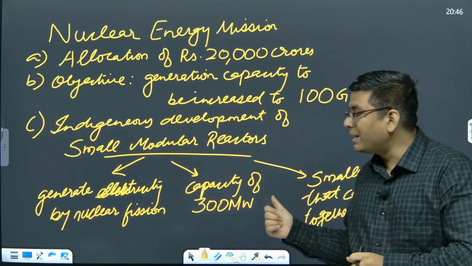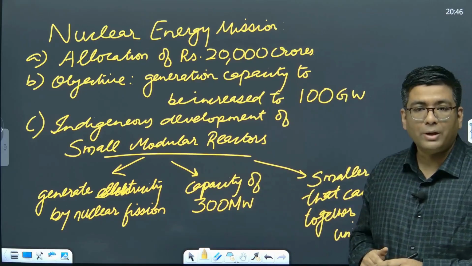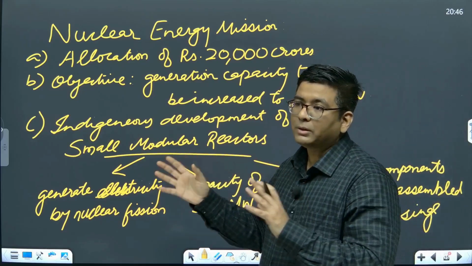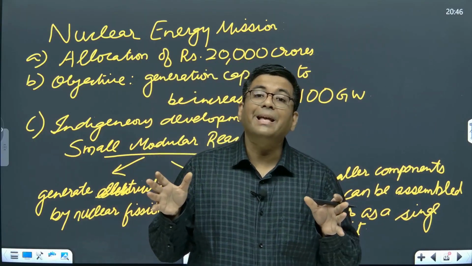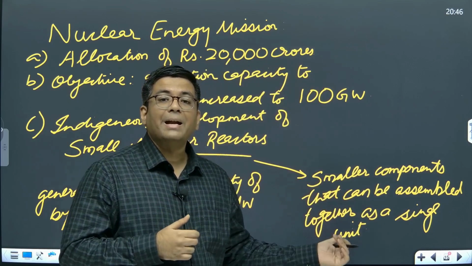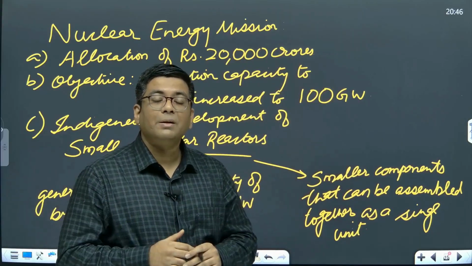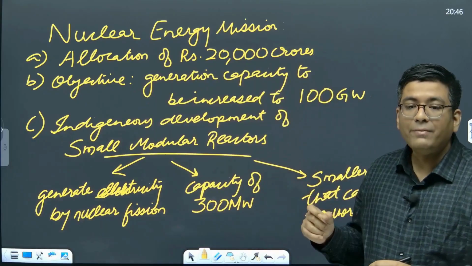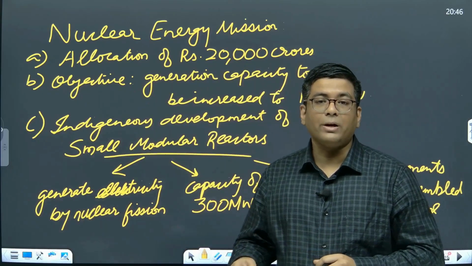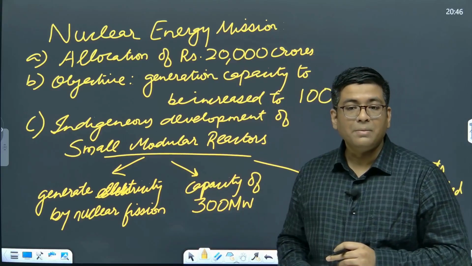Okay, so 300 megajoules of energy is produced per second by one such modular reactor, and depending upon the demand of a particular city or a particular region, what can then be done? It can be scaled up by adding more units. So it is a much better option than to go for a full-fledged power plant every single place. So this is going to be a very important aspect of energy security for the country. Okay, so that is the National Nuclear Energy Mission.